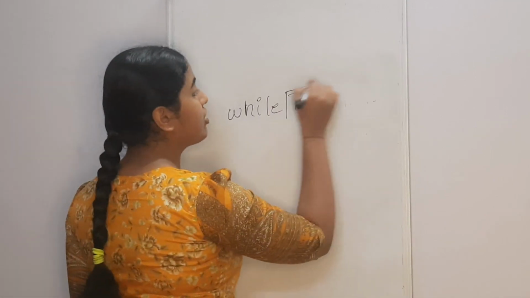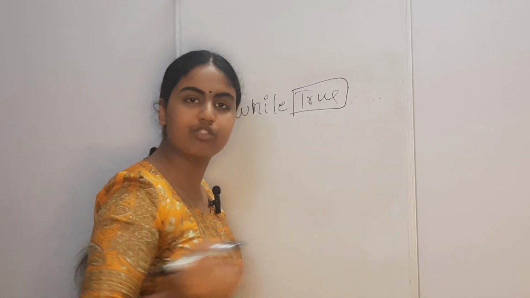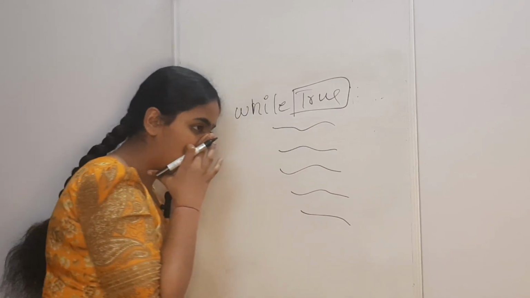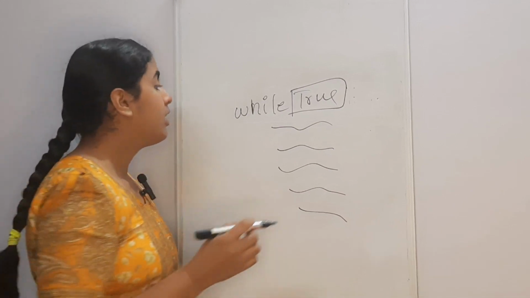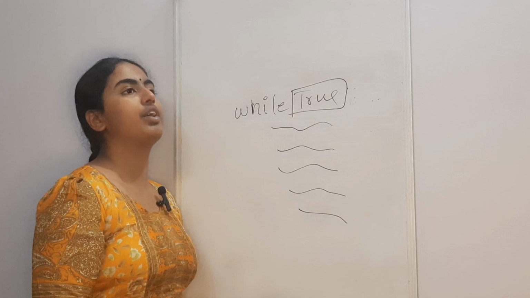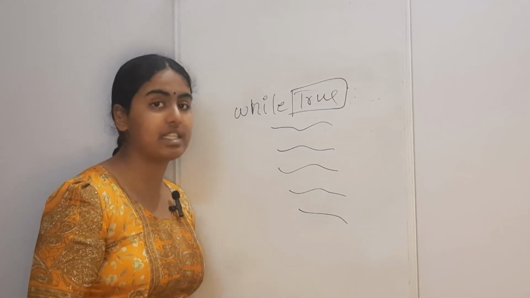Okay, now this condition basically states that while True, or while True is true. True is always true. So any set of statements that you put into this block will be executed unless and until you put the jump or loop break statements.